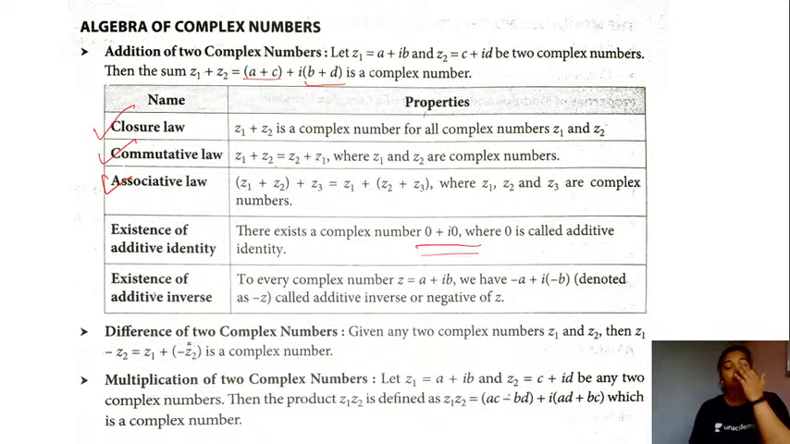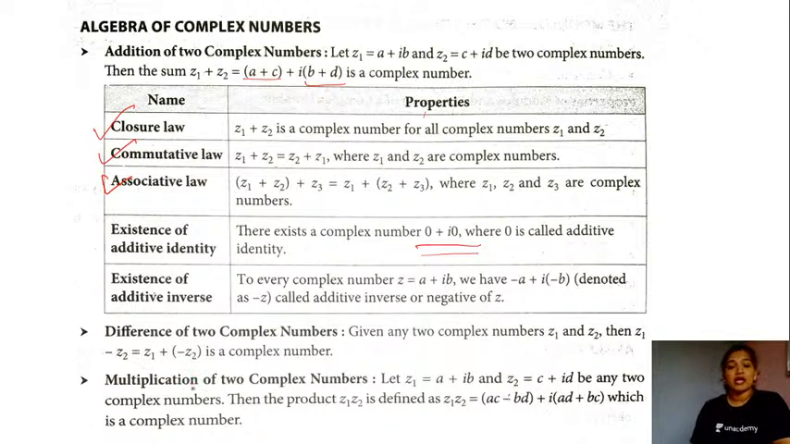Now coming down to the difference of complex numbers. The difference of complex numbers can be written in terms of addition itself. z1 minus z2, we can express this as z1 plus negative z2 here. Yes, so this was about the difference between the two complex numbers.